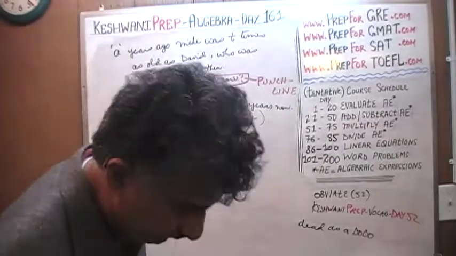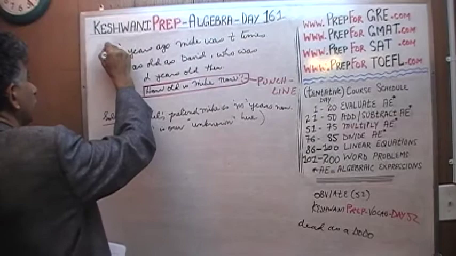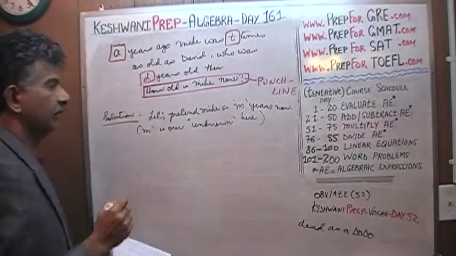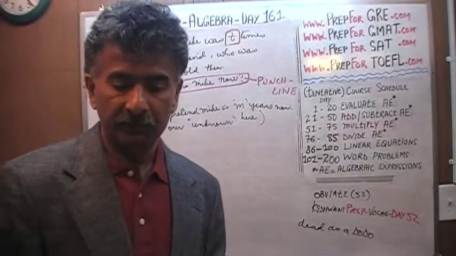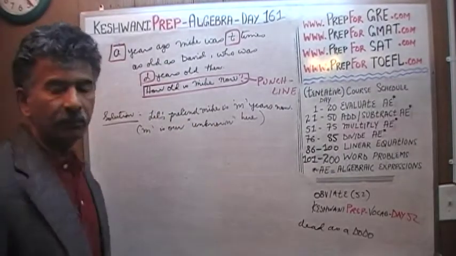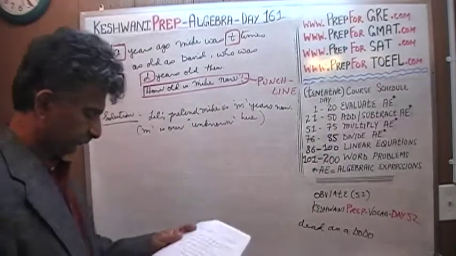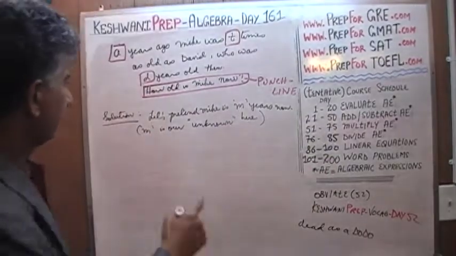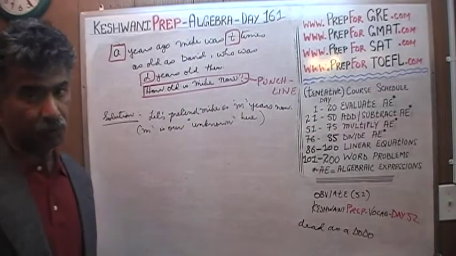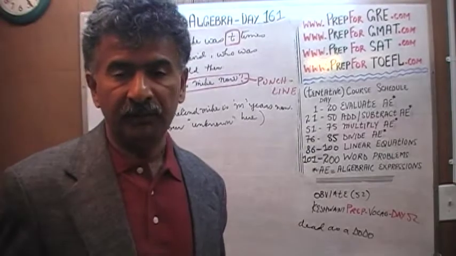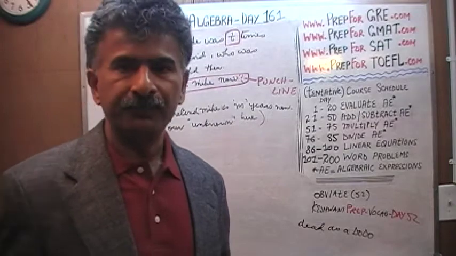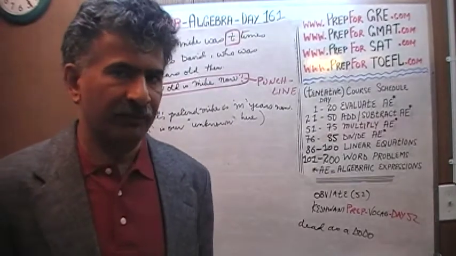Some people call it known quantity, some people call it given quantity. These are givens. The only unknown here is how old is Michael. That's the question. So let's pretend that Michael is M years old. We're giving this unknown variable a name. Traditionally, most people would call the unknown X. I like to call it some logical name. Since we are looking for Michael's age, let's call it M instead of X.